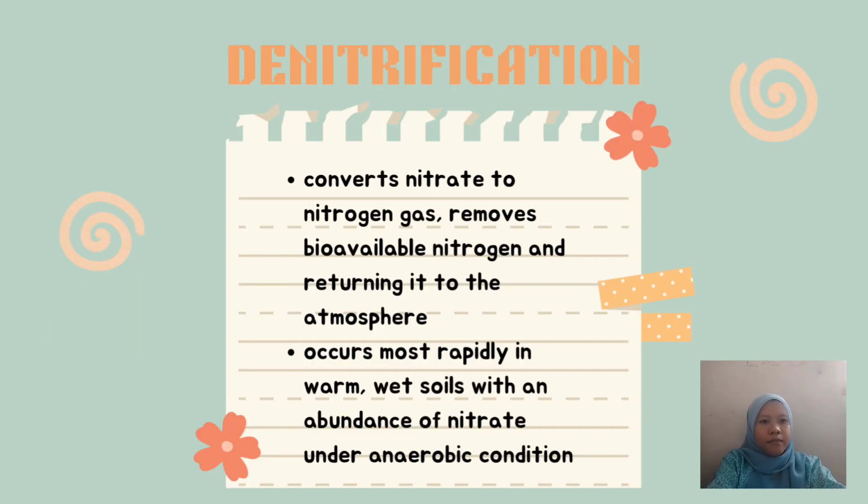Next, I will explain about the denitrification process. Denitrification is the process that converts nitrate to nitrogen gas, which removes bioavailable nitrogen and returns it to the atmosphere. It is a microbial process that converts nitrate and nitrite from the soil or water into nitrogen gas or nitrous oxide. Denitrification occurs when soil bacteria use nitrate for their respiration in place of oxygen in the air. This process occurs most rapidly in warm, wet soils with an abundance of nitrate under anaerobic conditions.